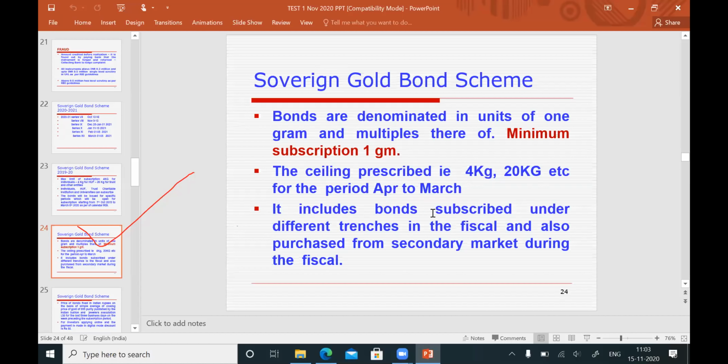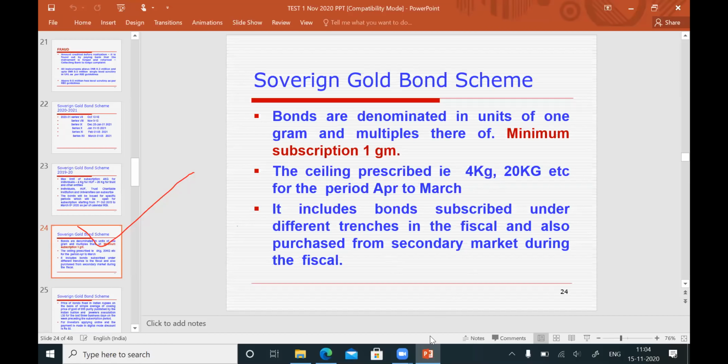The bonds are freely tradable in the market. So the subscription includes bonds subscribed under the various tranches issued by the Government of India, and also bonds purchased by individuals in the secondary market. That means in a financial year, an individual can subscribe a maximum of 4 kilogram, either directly whenever the government comes out with an issue, or by purchasing in the secondary market. Put together, it should not exceed 4 kilogram in a financial year.